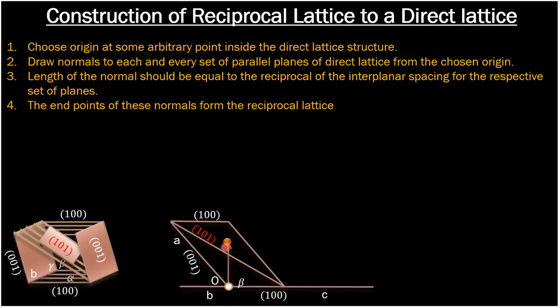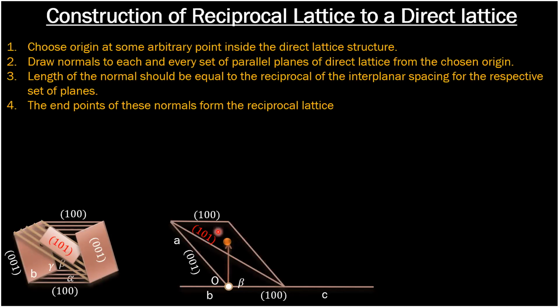And what should be the length of this normal? It should be equal to the reciprocal of the interplanar spacing between these two planes. The formula is d_hkl equals a upon root of h square plus k square plus l square.